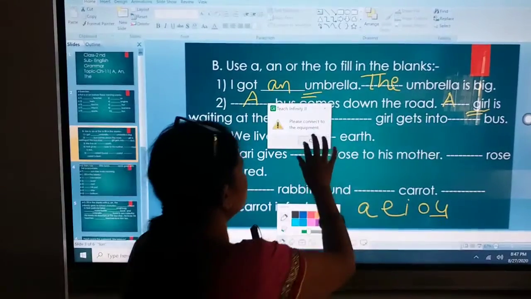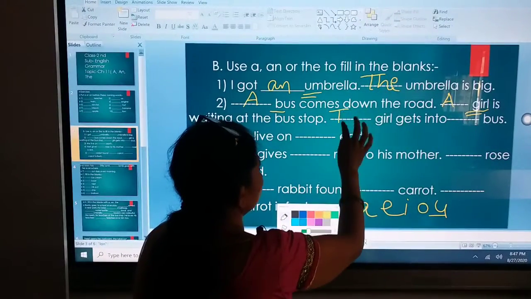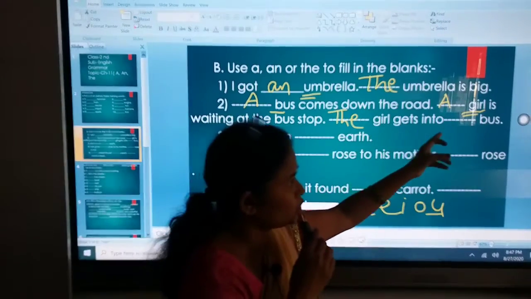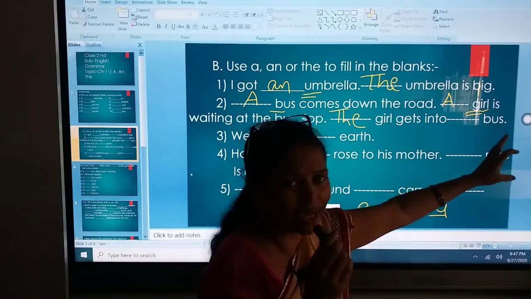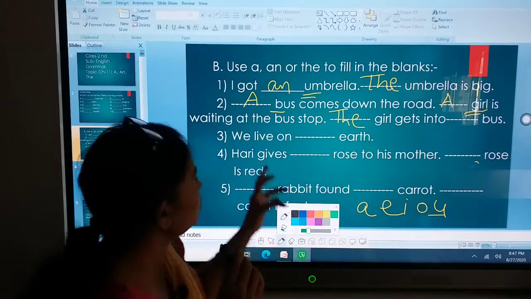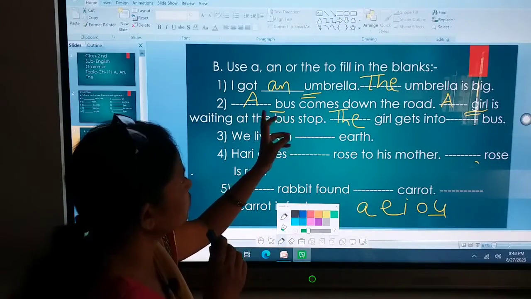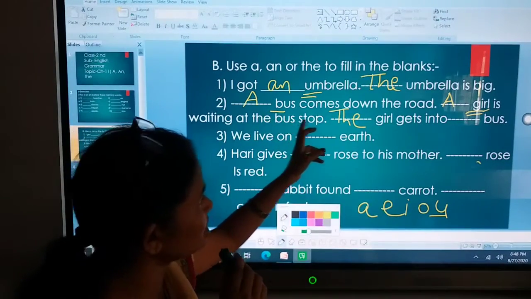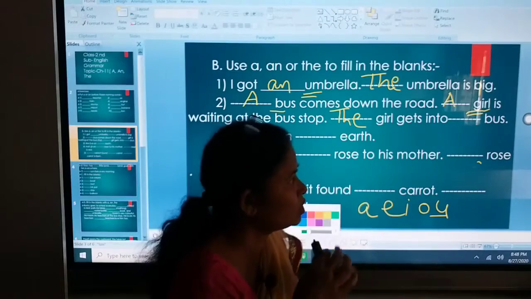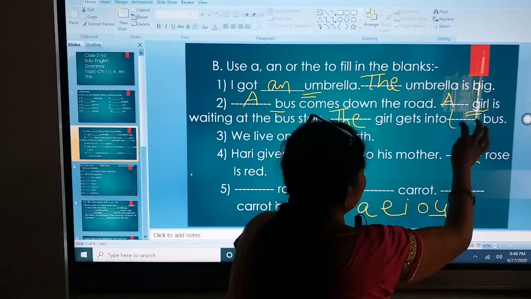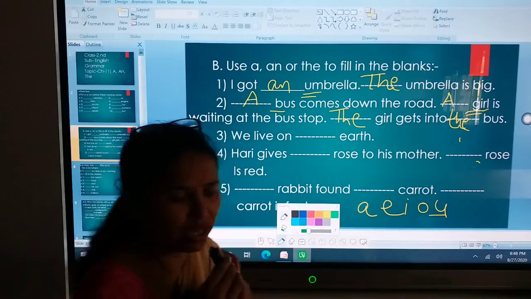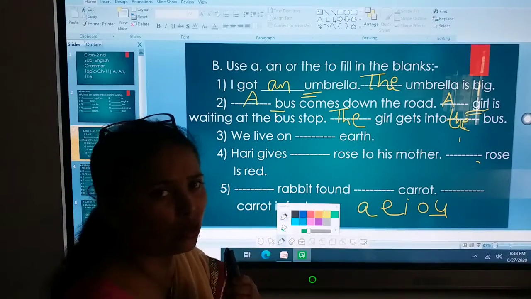So children will write the girl. The girl gets into the bus. Bus is also repeating for the second time, because in the first line also we had bus come down the road. Here also we'll add the to it. If your word is repeating twice, then we'll add the to it.